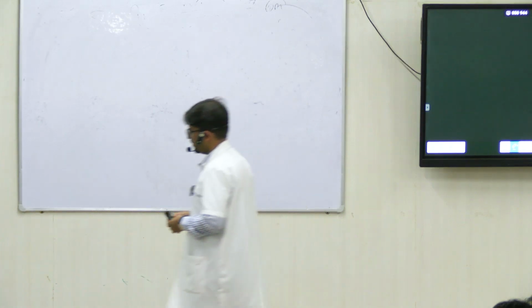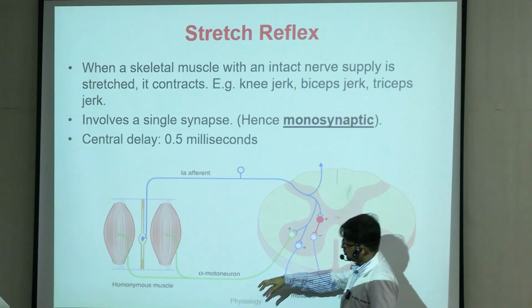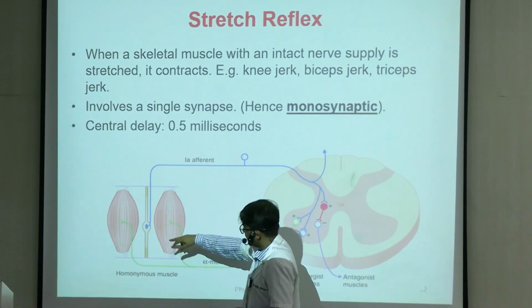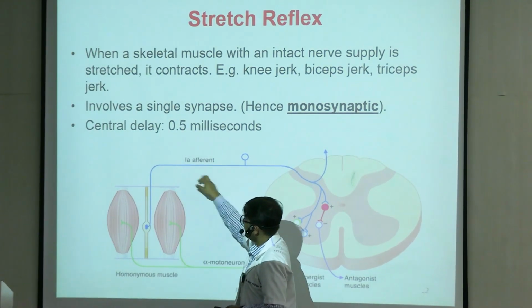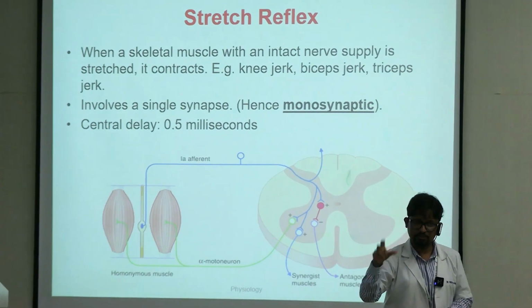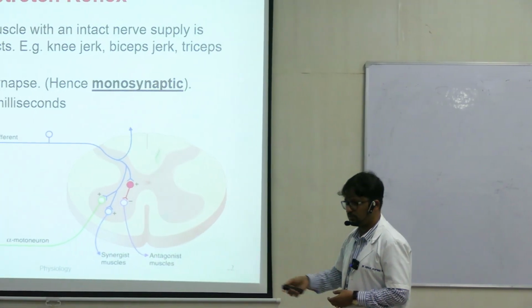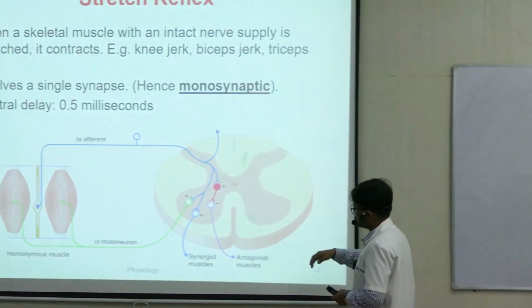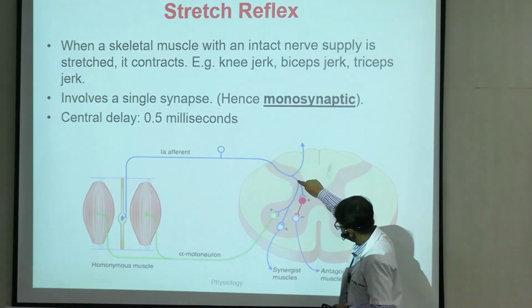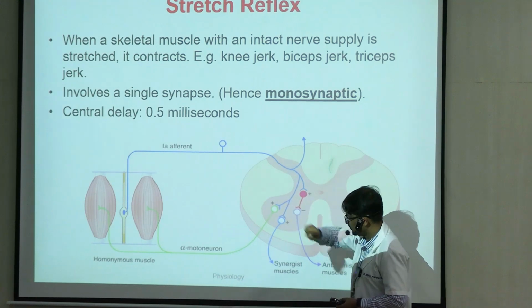And this, as you can see in the diagram here, involves a single synapse. So this was the muscle that was stretched, right? So afferent, 1A afferent detecting stretch. So कहाँ से आया ये stretch? This one is from the spindle, right? Spindle, which is in the central part of the muscle. So it enters the spinal cord through the dorsal horn, and here it relays in the effector organ, right?